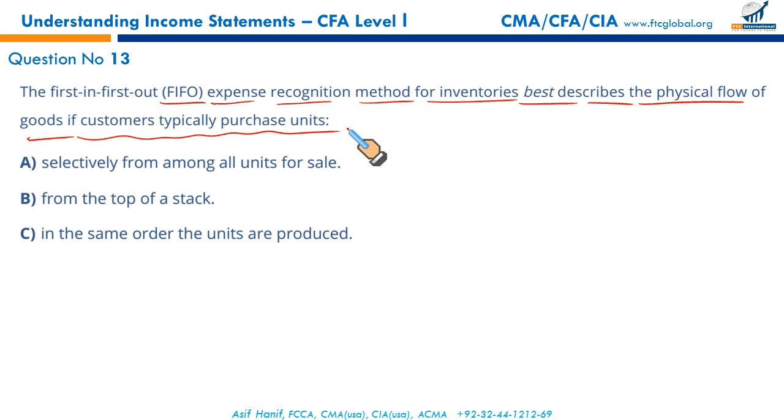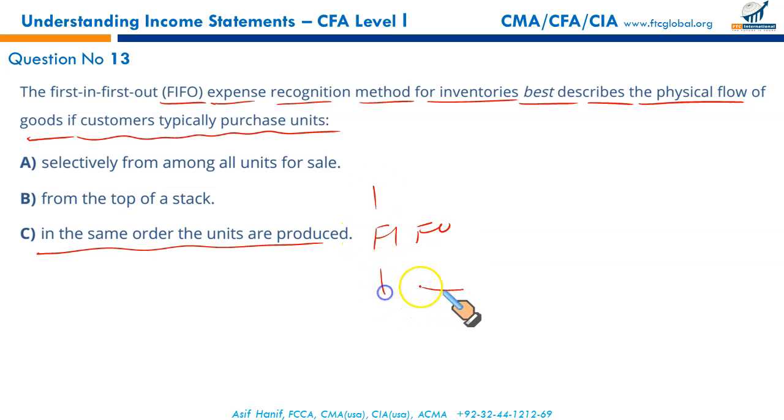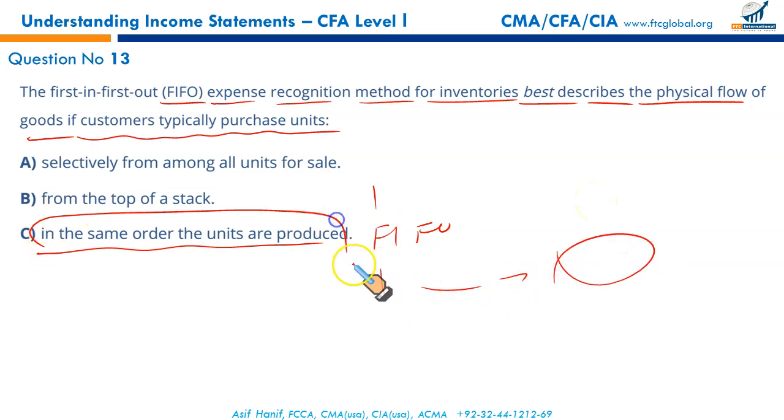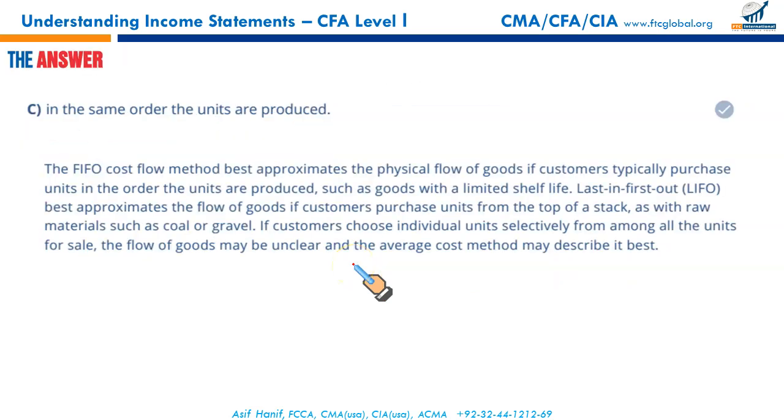Just like in the shops, the items that are bought first, the shopkeeper will sell those items first. So as the fresh ones are kept, older ones are issued first, right? So in the same order, the units are produced. First in, first out. Items received first are processed and completed into finished goods first. So this is the perfect option without looking at even A and B.